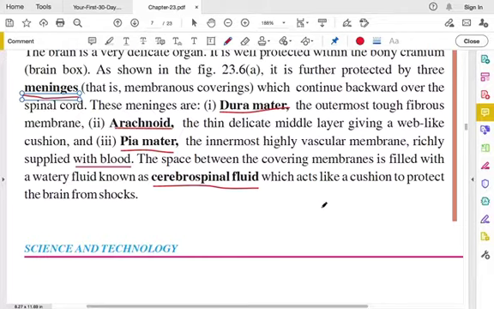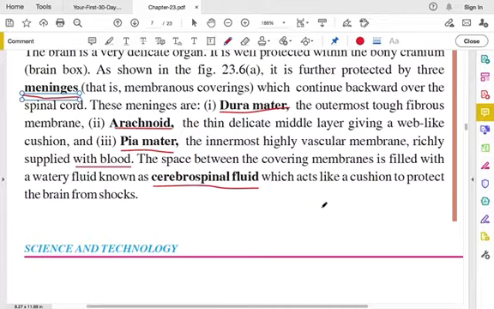When we walk, when we fall down, or we hit our head somewhere accidentally, our brain has to be protected, right? So when we suddenly move, or when we fall down, or when we are hit, there is a shock that is formed in our body. The sudden shock. So the brain has to be protected.